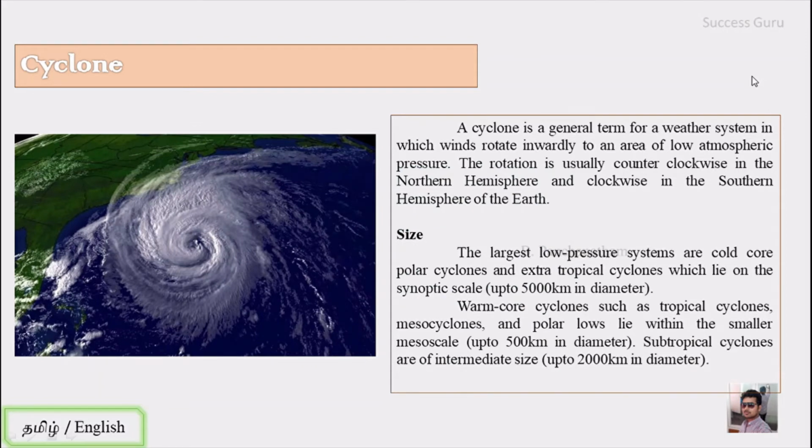Actually, the largest low pressure systems are the cold core polar cyclones and extratropical cyclones, which lie on the synoptic scale, that is in the range of 5,000 km in diameter. The warm core cyclones such as a tropical cyclone or a mesocyclone and polar lows lie within a smaller mesoscale, that is up to 500 km, and the subtropical cyclones are intermediate in size. So the polar cyclones are the largest of all and the tropical cyclones are the smallest of these cyclones.